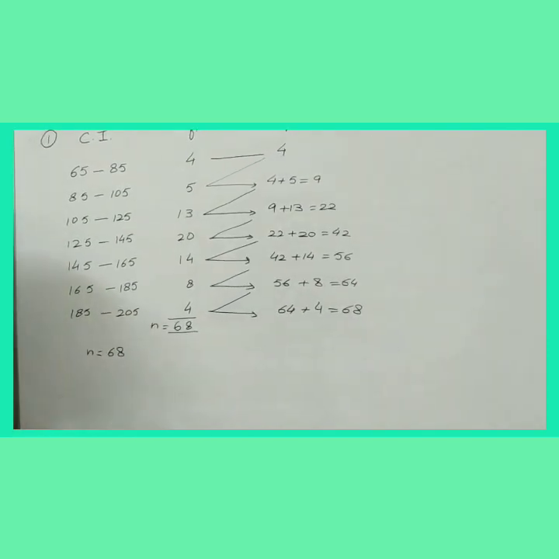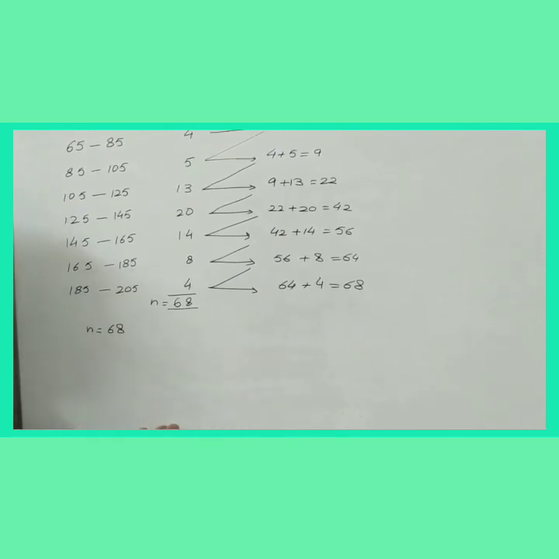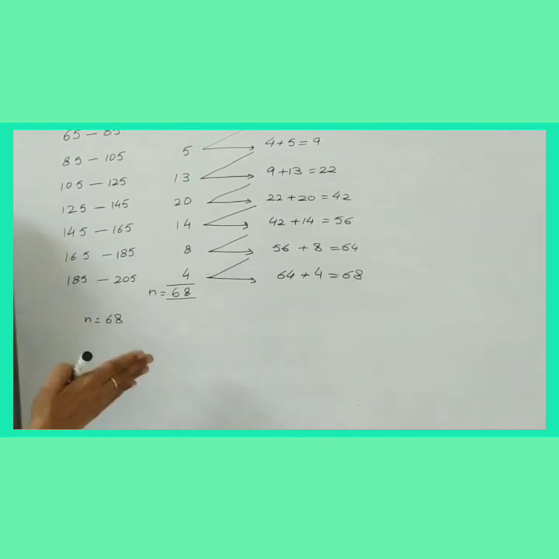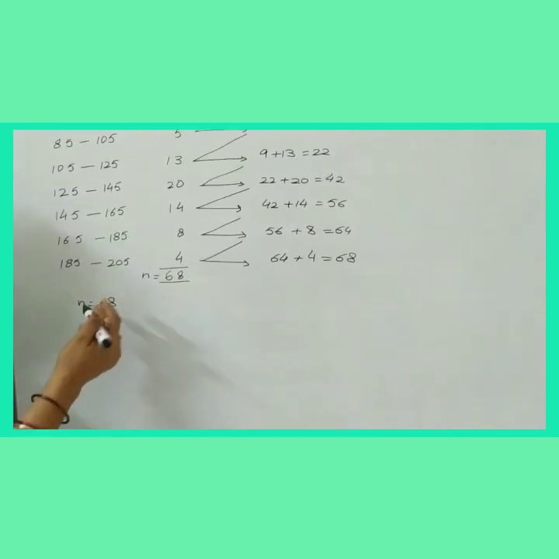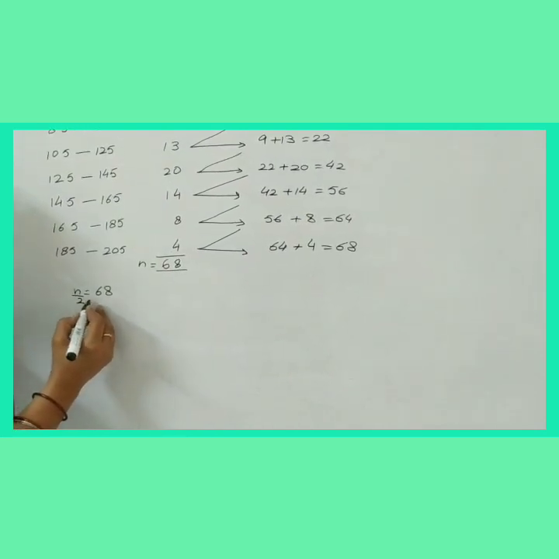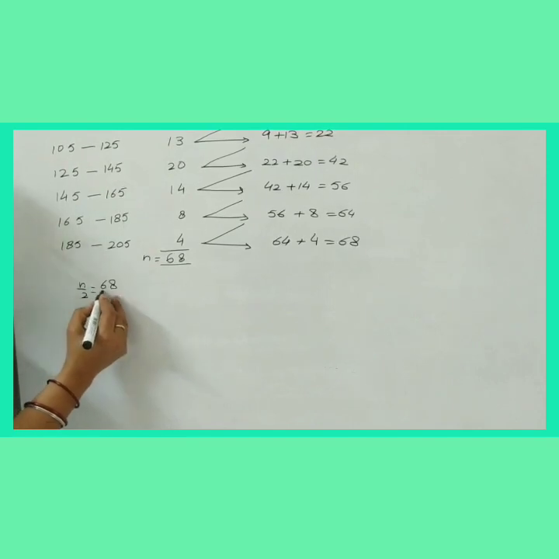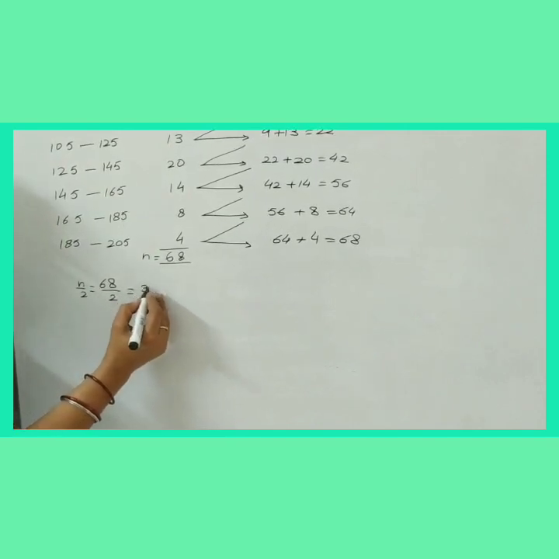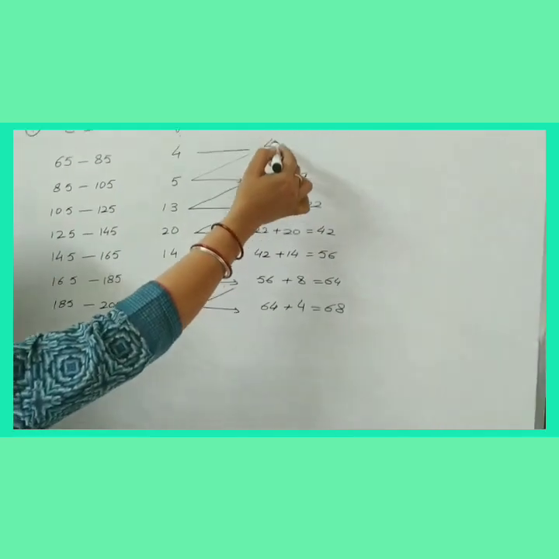Class 9th में जब हमने median किया था, after arranging the ungrouped data in ascending or descending order, we used to find out the middlemost observation, which used to be the median. So middlemost, so whatever the value of N, we have to divide it by 2. So N by 2, that is 68 by 2 is 34.